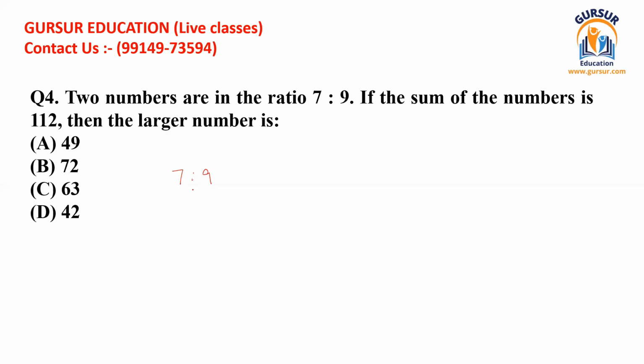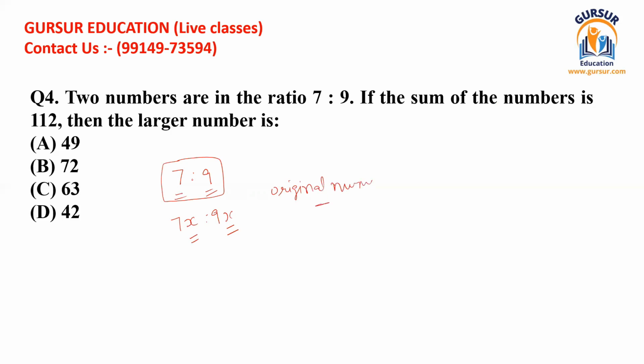And if you see that this is the actual ratio, we can write it like this as well: 7x/9x. The reason being these are the actual ratios. Here x is the variable which represents how many quantities can be multiplied with 7 or 9, so that we can get the original numbers.